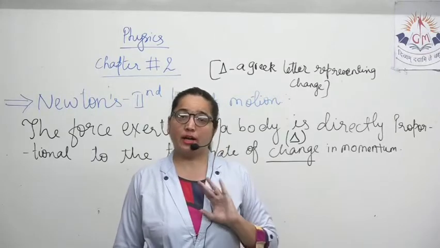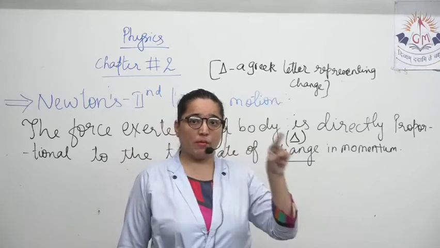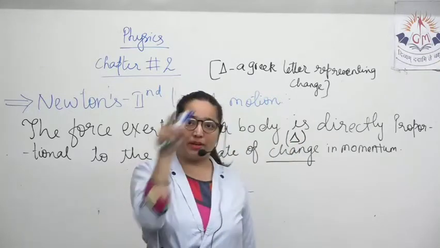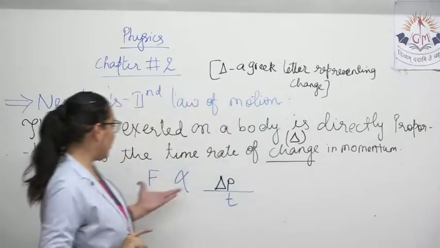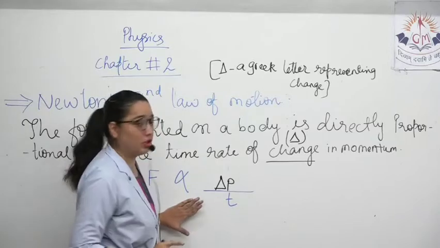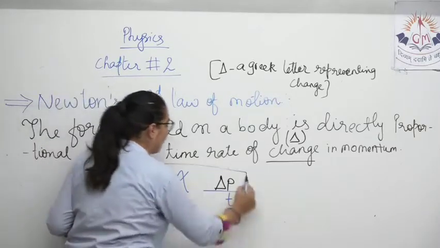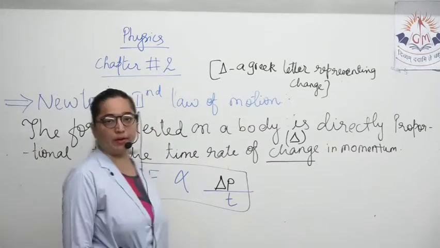Okay. Force exerted on a body is directly proportional to what? Time rate of. Time means division by time. What? Change in momentum. So if I want to mathematically write it, it is F is proportional to delta P by T. If you write this much also, when Newton's law is asked, then you get half mark for it. Okay, F proportional to delta P by T.